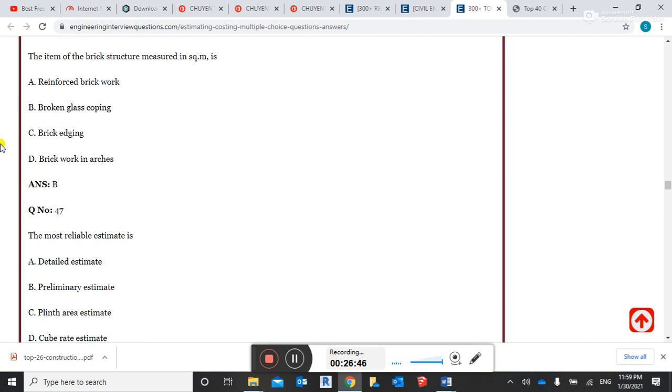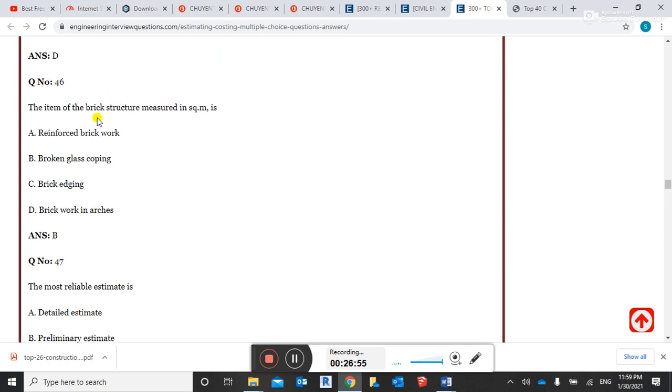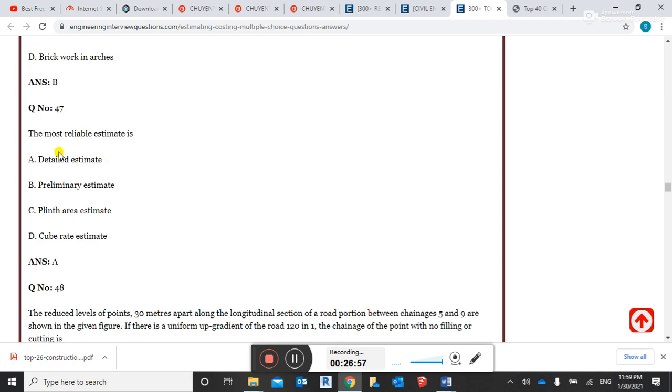The item of the brick structure measured in square meter: broken glass coping in square meter, guys. The right answer. The most reliable estimation is detailed estimation, guys. As I told earlier, there are two types of estimation. One is the rough estimation and the second type is the detailed estimation.